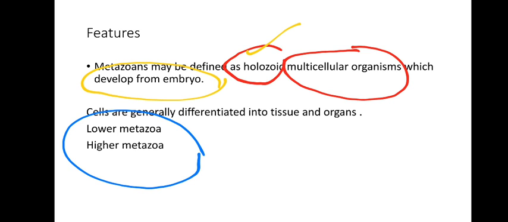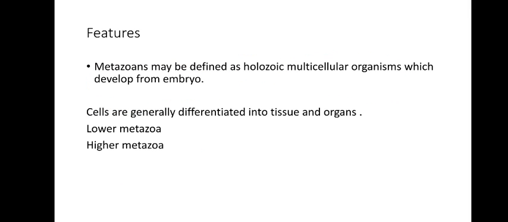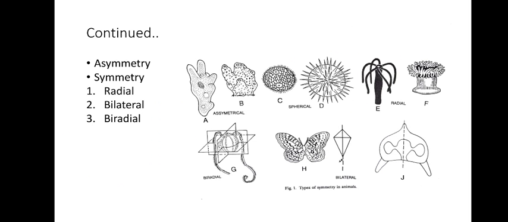Why this separation? It's because of the difference in complexities, because what is true for all higher metazoa is not true for lower metazoans, because in these metazoans such features have not yet evolved. Okay, hope I have made myself clear on that particular thing. Now let's see other features of metazoans.